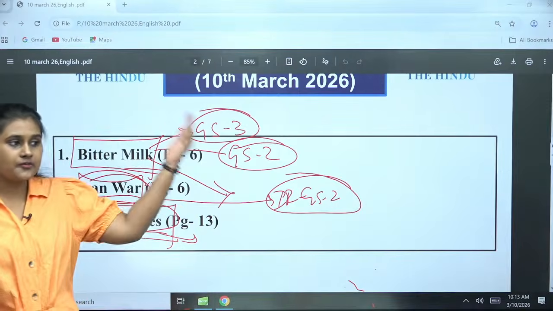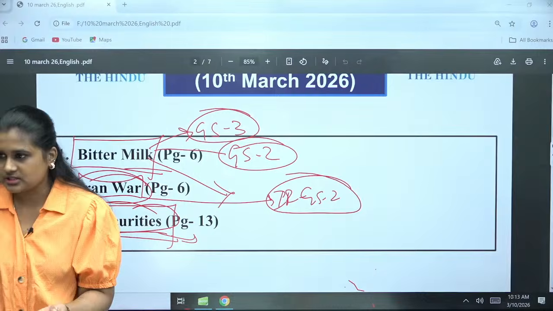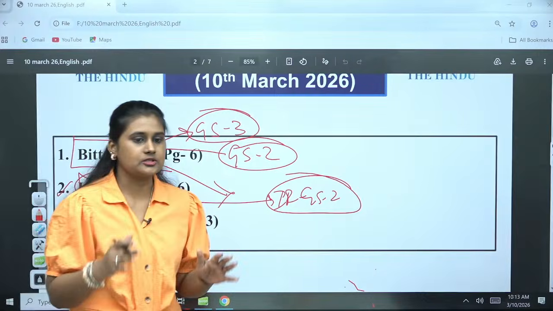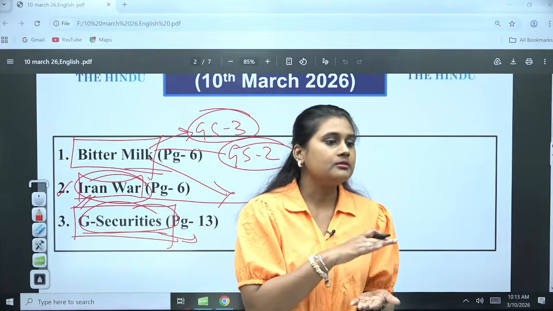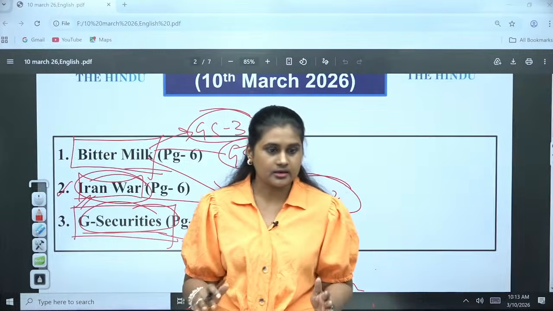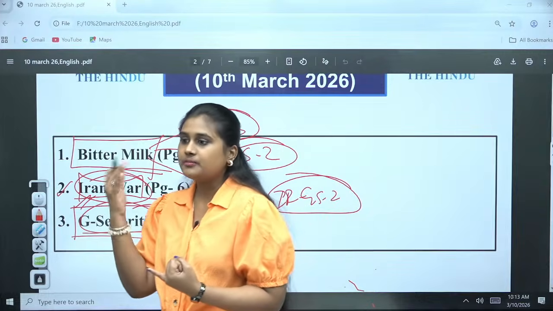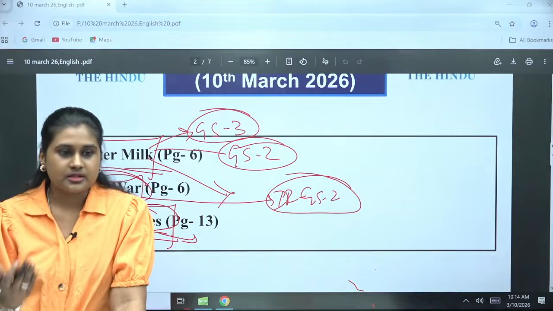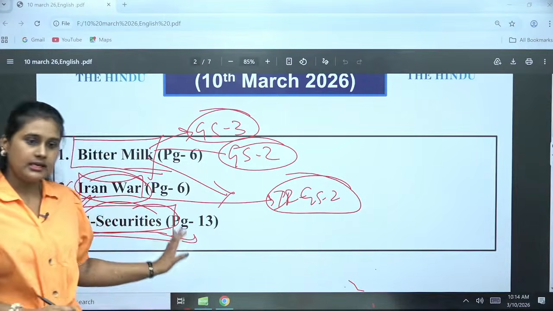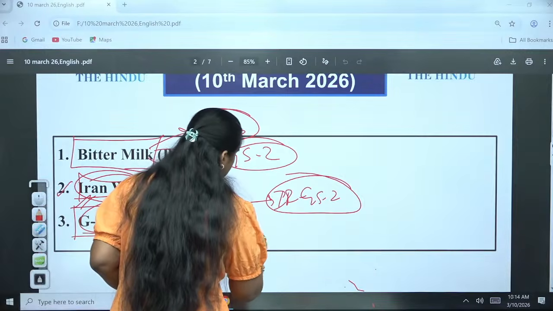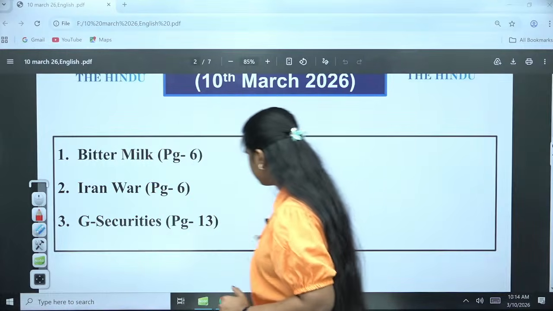So if there is a high amount of liquidity in the market, that is also not feasible, and lower liquidity also will not be feasible. So at times RBI will be making regulations so that we would be able to maintain the proper cash flow and the money supply in the market, where we will not be facing money depreciation, the value of money will not go down, okay? And apart from that, we will be seeing where we can curtail the money supply. So that is what we are going to see in this perspective. So it is important for us in the GS3 paper, economy. Clear?